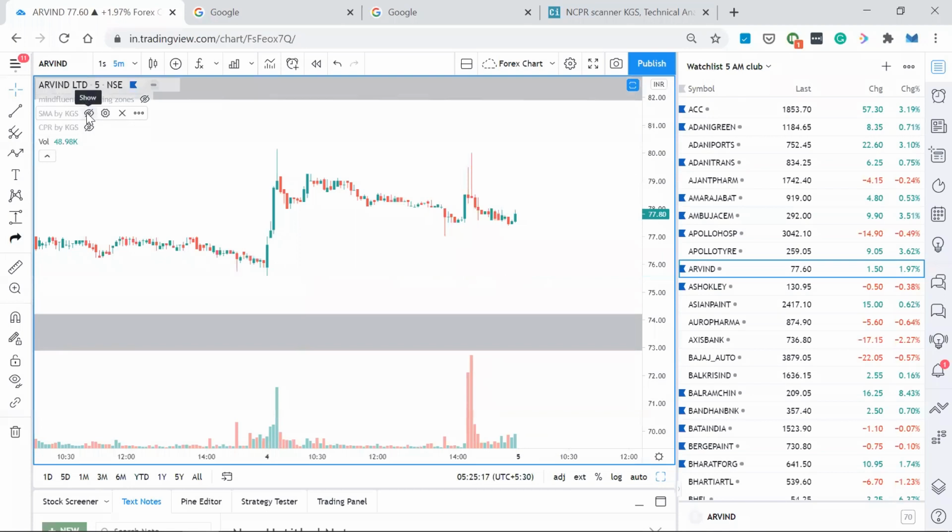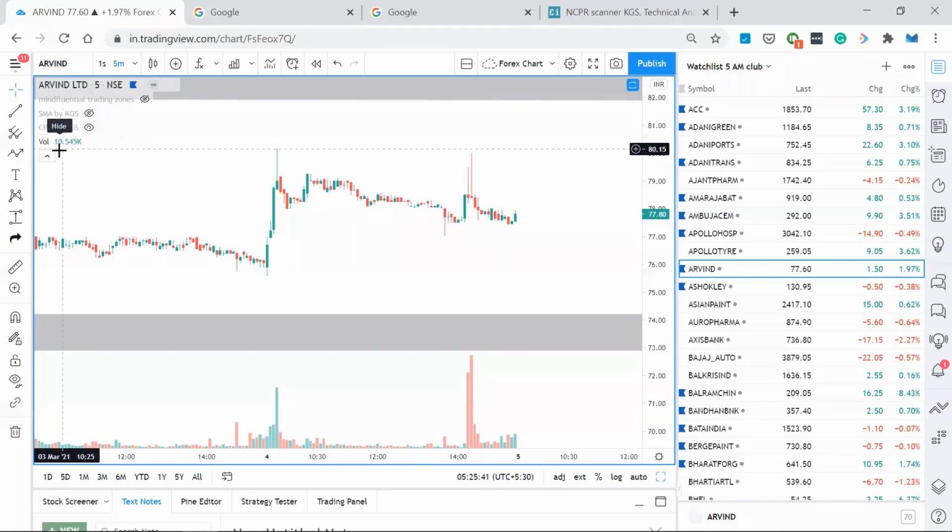Wide CPR means what? If the candles touch a wide CPR, mostly it will stay sideways. If there is a narrow CPR, it will not act as a good support or resistance, and there could be a trending market. That's only an expectation, but most of the time, even with a narrow CPR, you will be able to see a sideways market. Even on wide CPR days, you will be able to see trending markets.